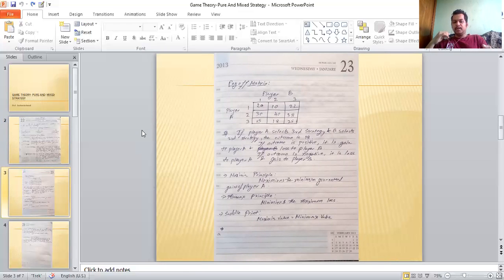Whereas in case of a negative outcome, for example, if this 30 over here, in the first row, sorry, first column, was minus 30, then player A would have lost 30, whereas player B would have gained 30. So if the value is negative, it's a loss to player A and a gain to player B.